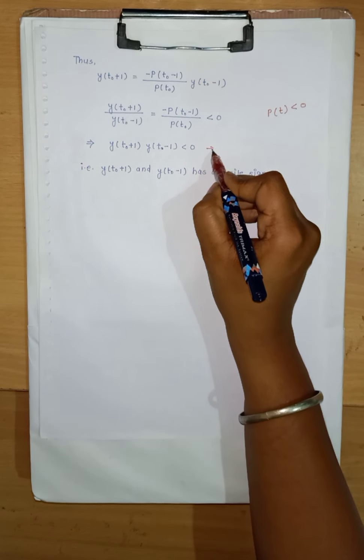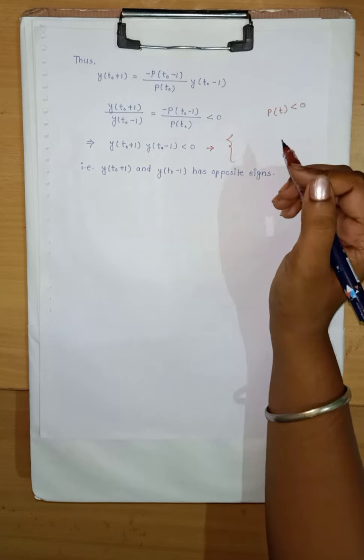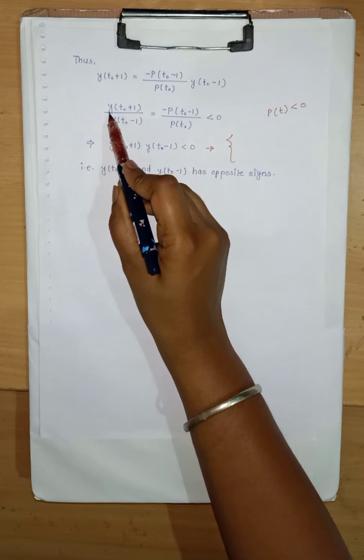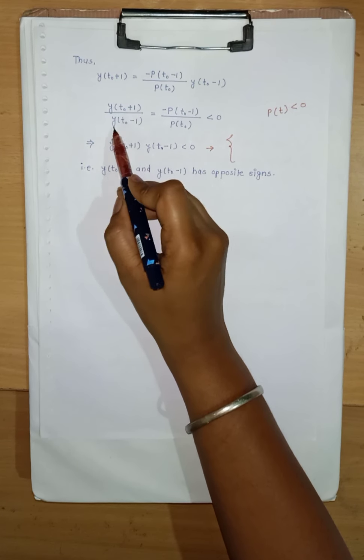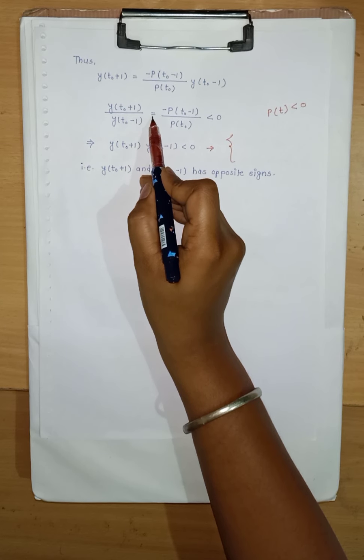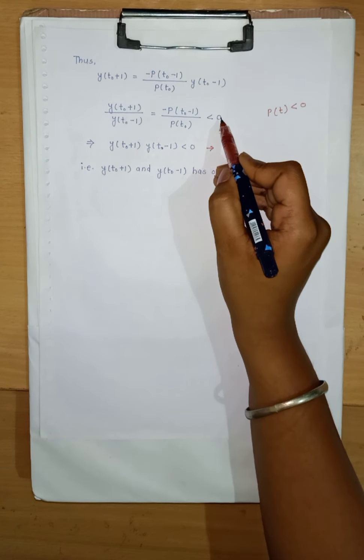and this is because we have this term y of t0 plus 1 upon y of t0 minus 1, and it is less than 0.